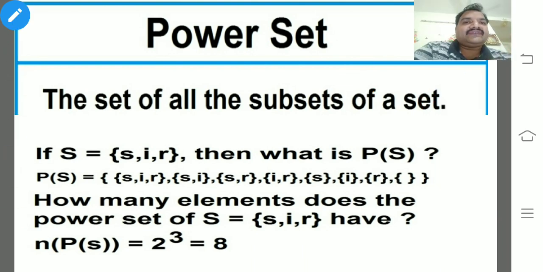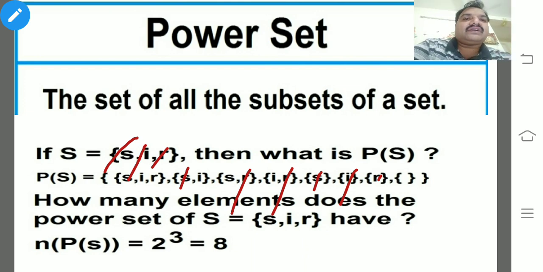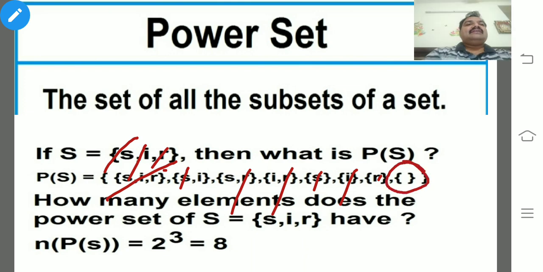Once again, if S is a set of S, I, R, then what is P of S? You know how to write the subsets. First go with the single combinations: S, I, R, and double combinations: SI, SR and IR, and the full triple combination SIR, because every set is a subset of itself. And one more property we have discussed, the empty set or null set.